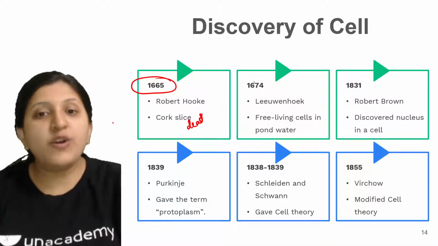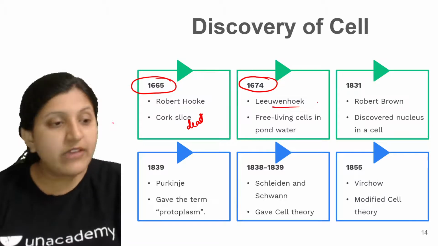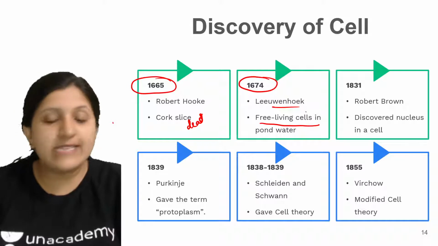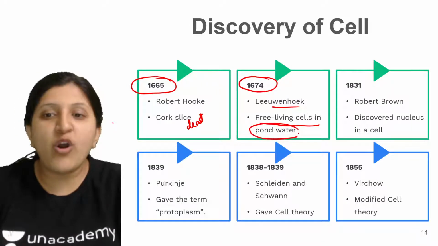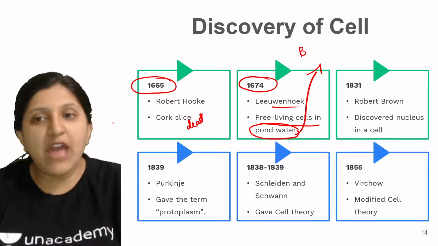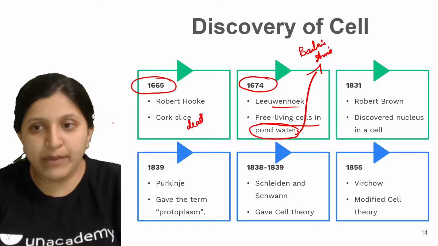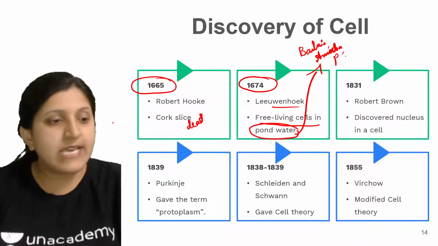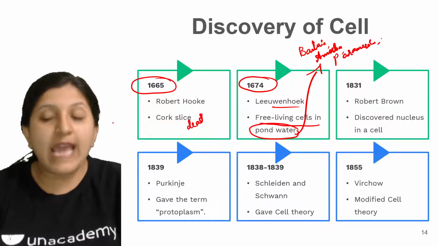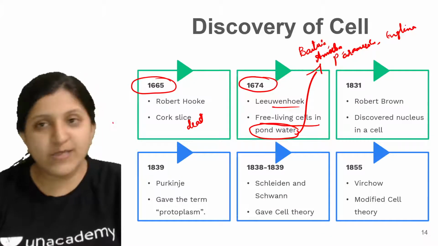Later on, in the year 1674, it is Anthony van Leeuwenhoek. He observed the free living cells in pond water. So what all can be found in pond water? We can find some bacteria, some amoeba, or let's say paramecium, or euglena. These are all unicellular organisms that I am writing.